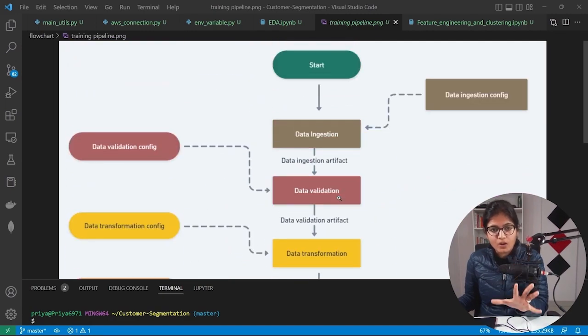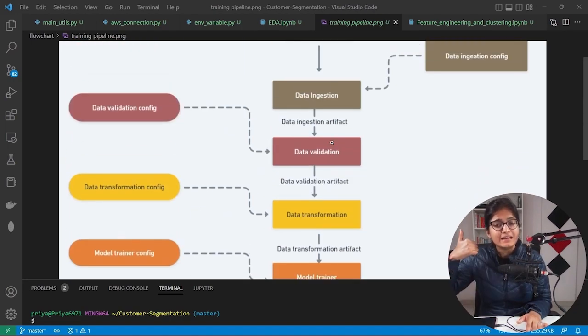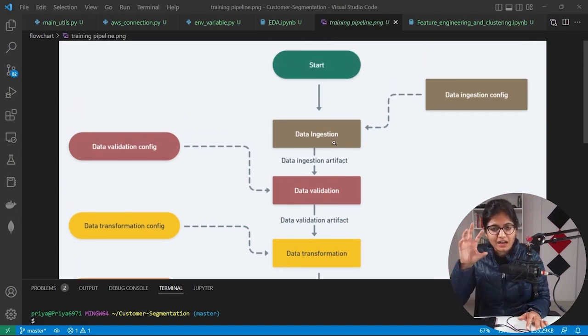So this is the overall architecture and the flow that we will have in our upcoming videos, where we will implement each and every file I am talking about. Mainly the components are data ingestion, then validation, then transformation, then model training, and finally model evaluation. Once all these tasks are done and we get the best model, we will push it into the S3 bucket. What we are pushing here is the pickle file that we will save. This is the major flow of the training pipeline in this project.